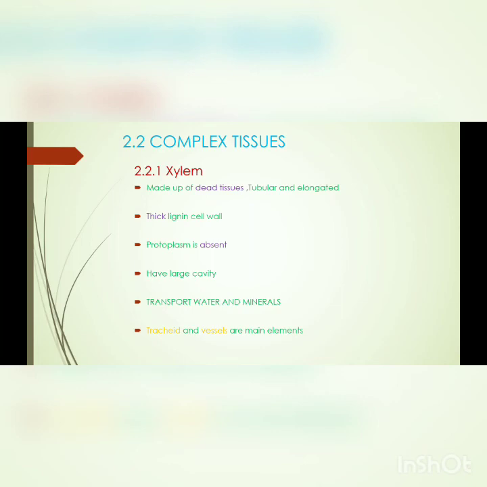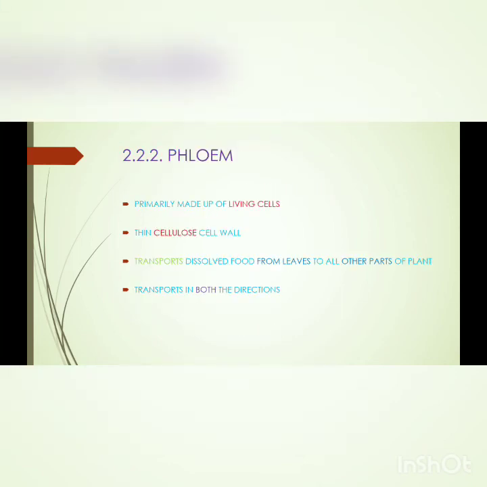Let's talk about phloem tissues. Phloem tissues are again one of the most important types of tissues present in the plant. Phloem is primarily made up of living tissues, unlike xylem, which was mainly made up of dead tissue. They have a thin cellulose cell wall. They transport dissolved food from leaves to all the parts of the plant.